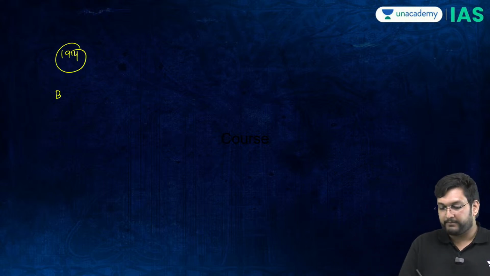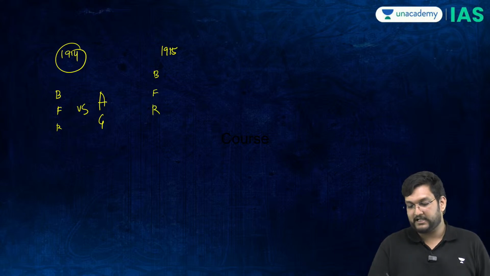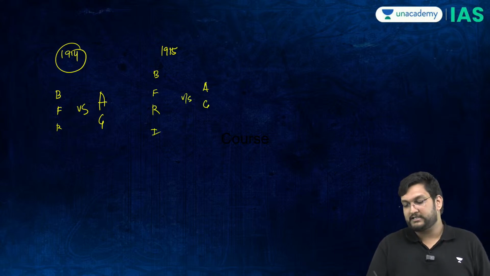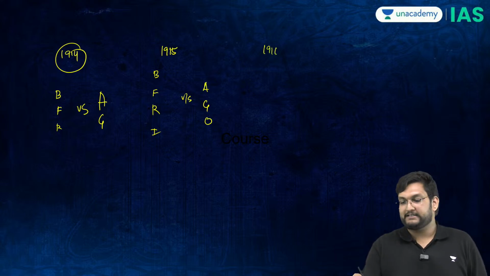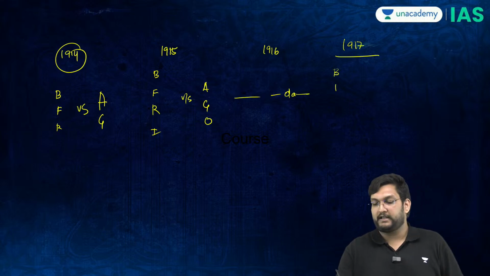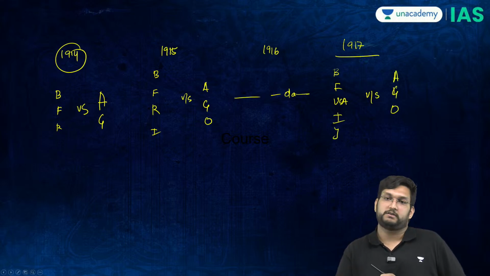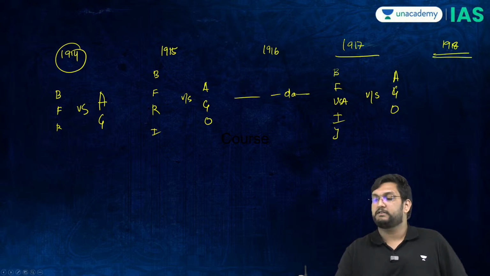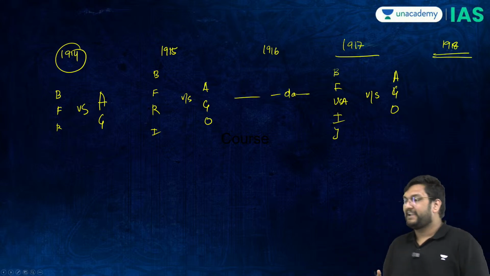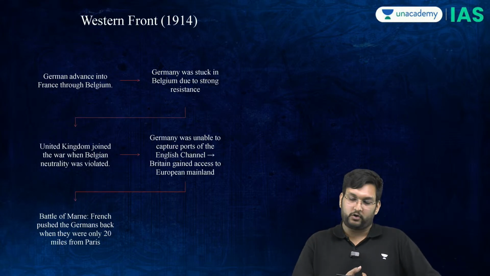1914, it is Britain, France, Russia versus Austria and Germany. 1915, it is Britain, France, Russia, Italy versus Austria, Germany and the Ottomans. 1916, it remains the same. And thereafter, 1917, it is going to become Britain, France, USA, Italy and Japan versus Austria, Germany and the Ottomans. And by 1918, the Germans will lose this war itself, ending the First World War, which had now involved the whole world. Nobody could have not taken sides.